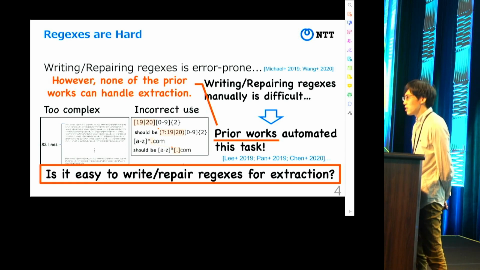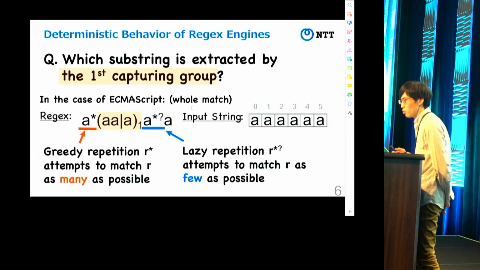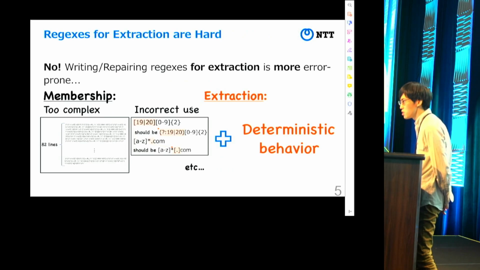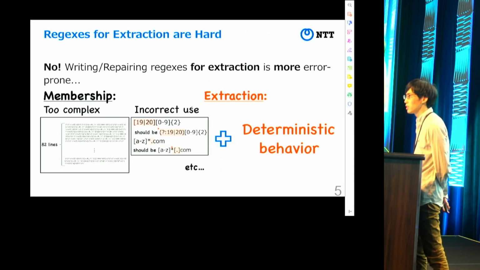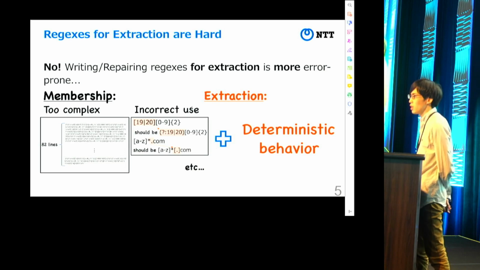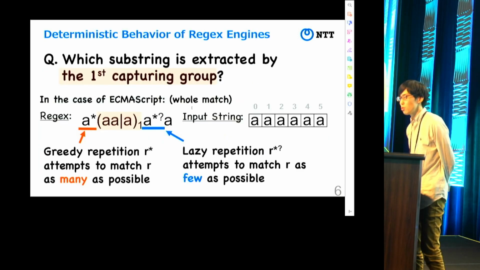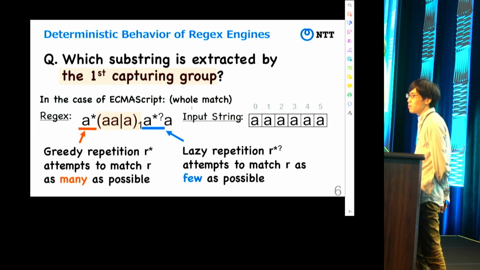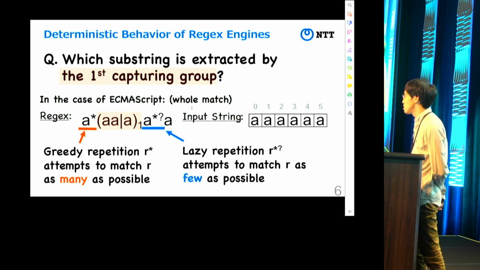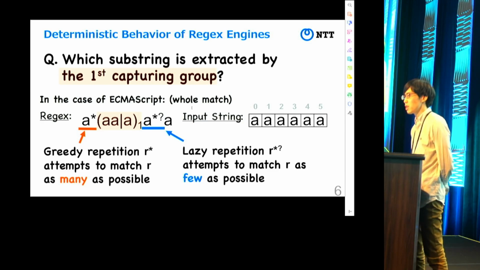The answer is no, actually. This is because extraction is more difficult than membership testing. In addition to the difficulties of membership testing, extraction has a unique difficulty called deterministic behavior. To describe this, let's see an example. In this case, from the perspective of membership testing, it is easy to see that the regex accepts the input string. But the question is, which substring is extracted by the capturing group?